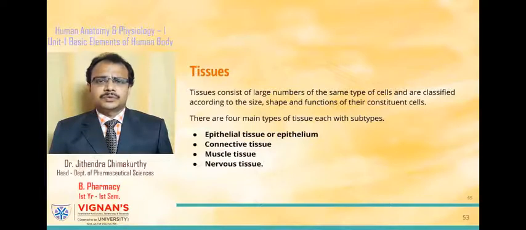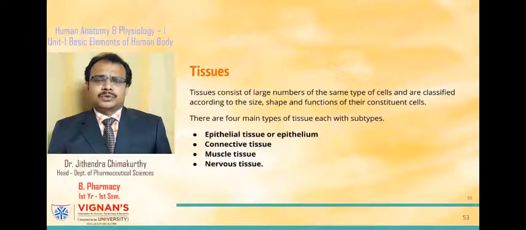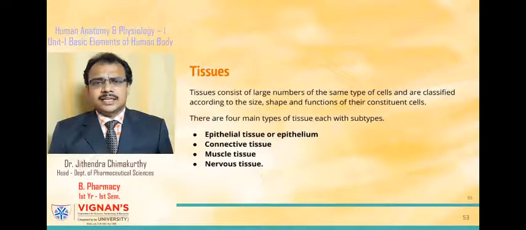Tissues are groups of cells, and these cells in a group are similar in nature. Such cells are grouped together to form a tissue, and there are different types of tissues which can be categorized based upon their size, shape and function, and each tissue has its own specific function in the body.